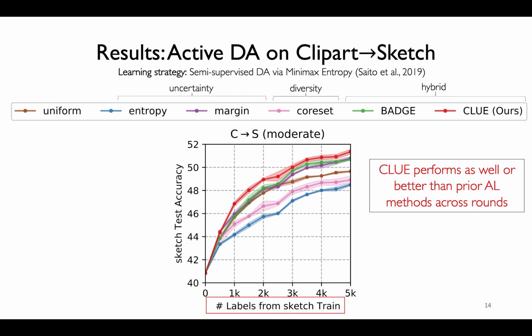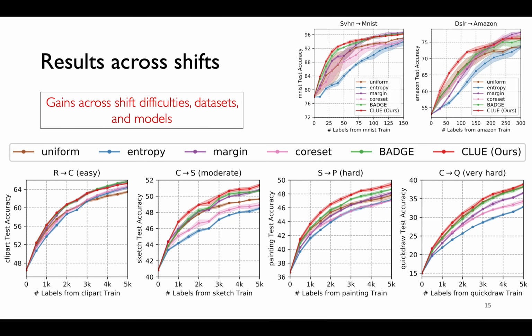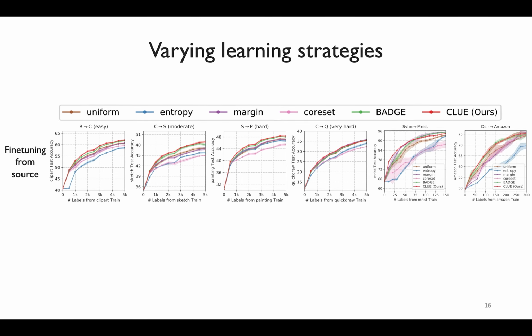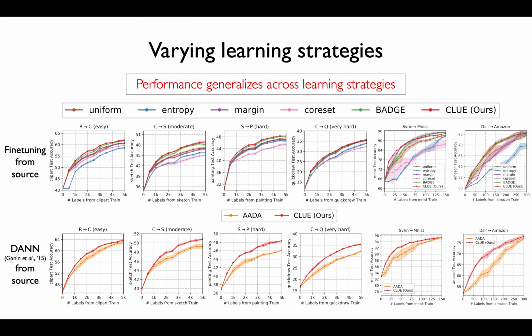As seen, CLUE performs as well or better than competing methods across rounds. We find these gains to generalize even to more challenging shifts from the DomainNet benchmark, as well as on other benchmarks while using different model architectures. Next, we try to vary learning strategies and observe consistent gains even when fine-tuning from source and in combination with domain adversarial learning.